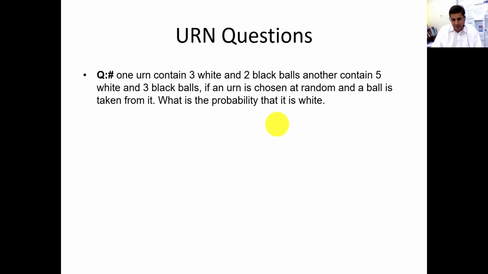So in this question I'm just going to construct a decision tree and then I will use the concept of conditional probability. So now in this example we have two urns. If I write it, urn A or urn 1, and this is my urn 2. How many white balls? 3 white balls and 2 black balls. And how many total balls does it have? 5, 3 plus 2. Urn 2 contains white 5 and black 3. So the total number of balls in urn 2 is 8.